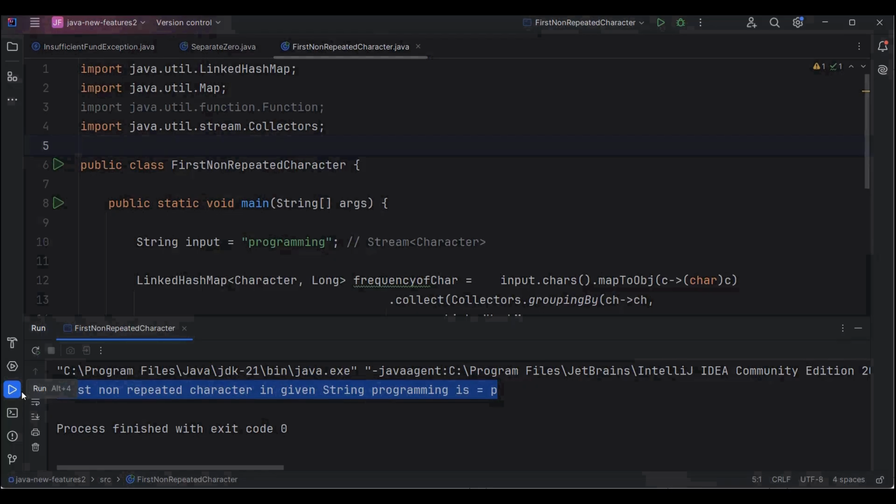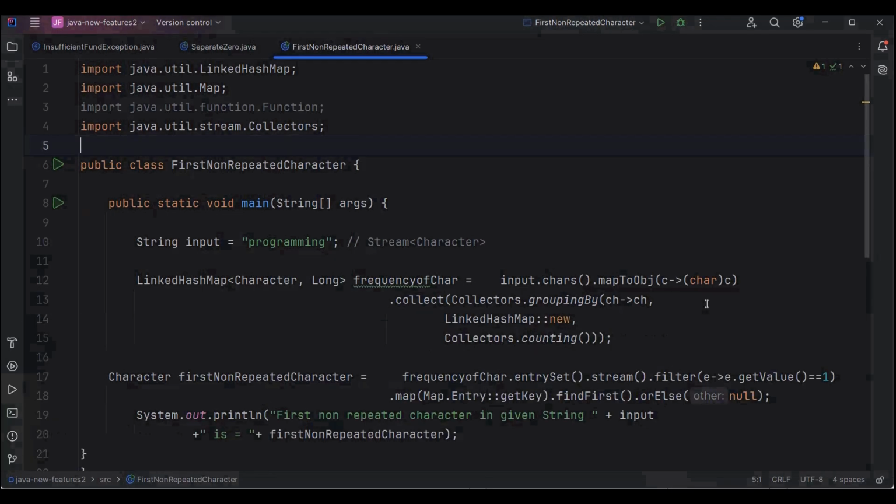So this is all about how we can find out the first non-repeated character from any given string.